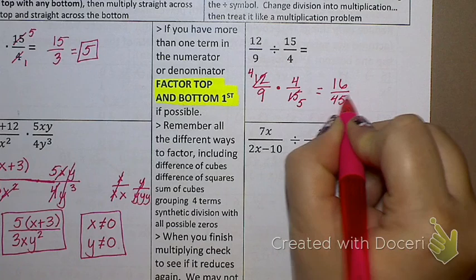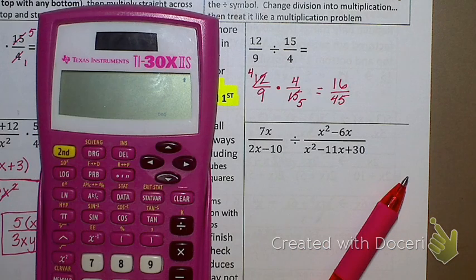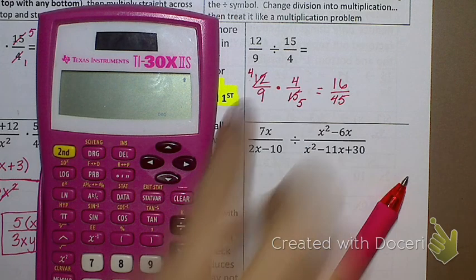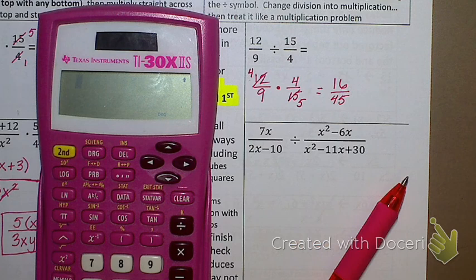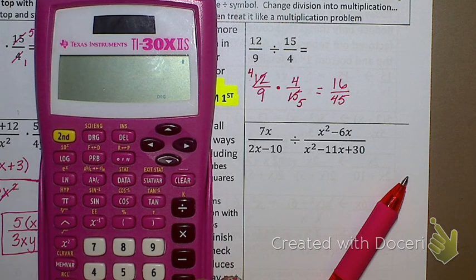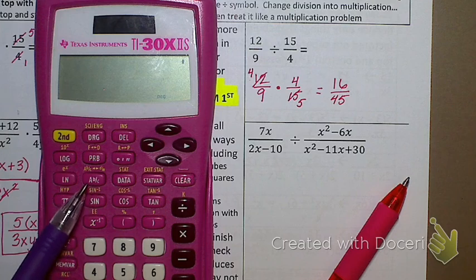Now let's look at that for a minute. I don't know if that can reduce. It probably can't, because if it could, it would have reduced here. But if I encounter a fraction that I don't know if it can reduce, I want to show you how to check that on your calculator. Many of you have this calculator, and many of you are unaware that it can do fractions for you. Let your calculator do the hard stuff for you. There is a button right here that says A, B over C. If you have the Casio calculator that I've used before, the fraction button is easier to see.